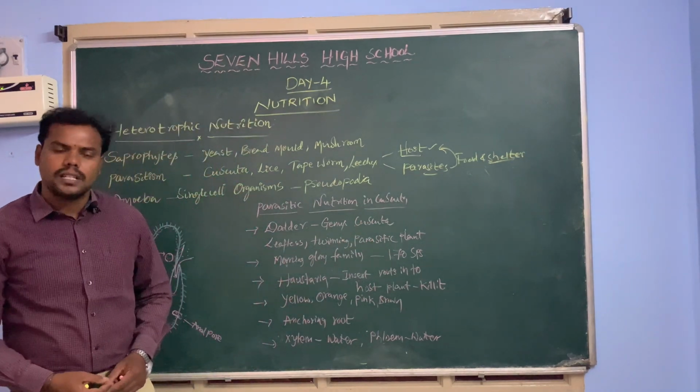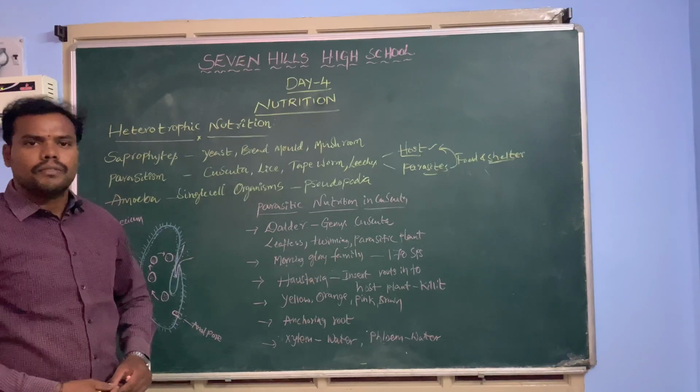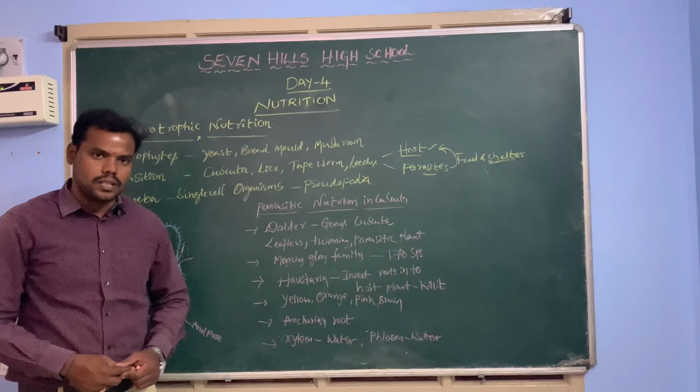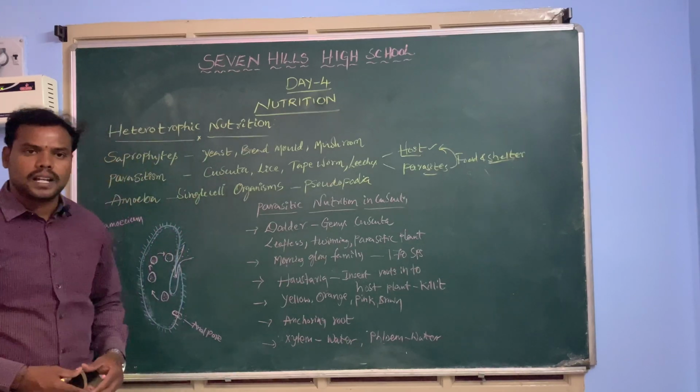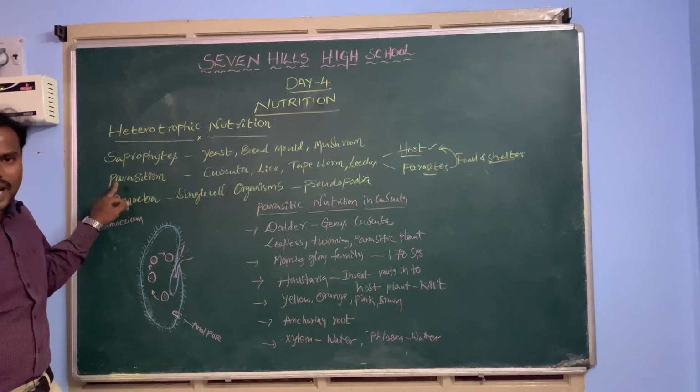For example, disease causing organisms that enter into our body collect food and shelter from our body and finally cause diseases to us. Such organisms are called parasites, and such type of nutrition we call parasitism.